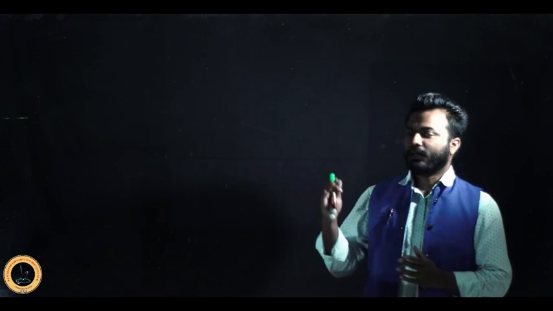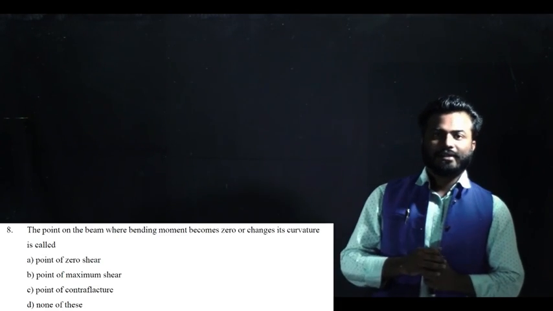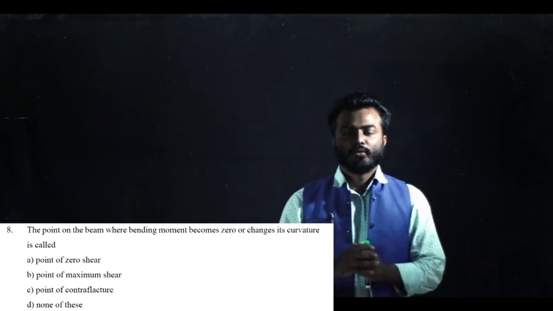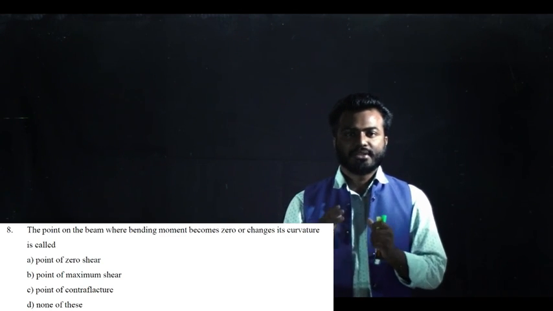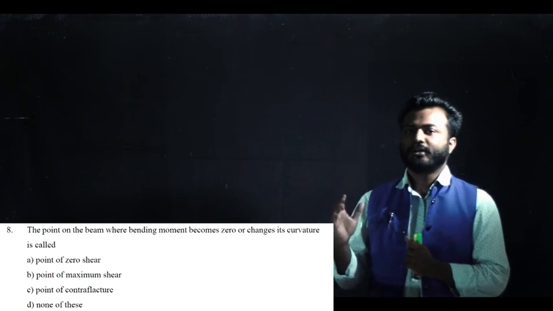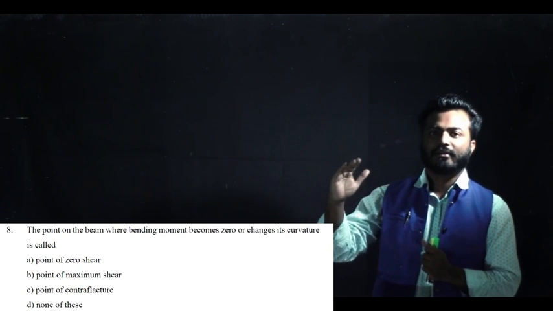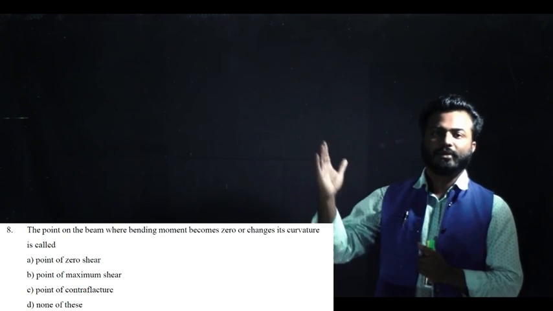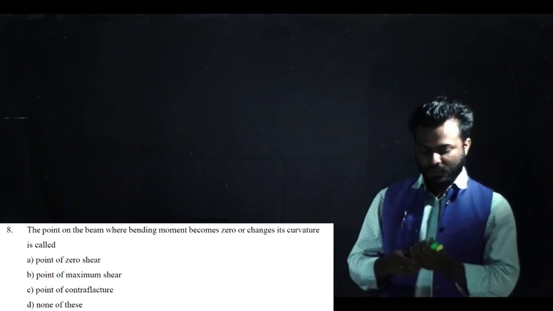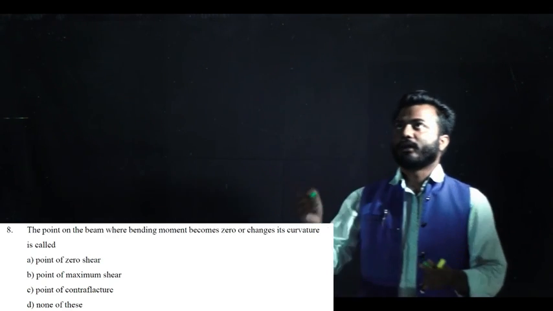Hello everyone, let's take the examples and objective questions, okay? So the first question, if you look at the screen, is saying that the point where bending moment becomes 0 on a beam, or the point where bending moment changes its curvature is called. There will be a lot of options, okay? So to understand that, let's take this one.